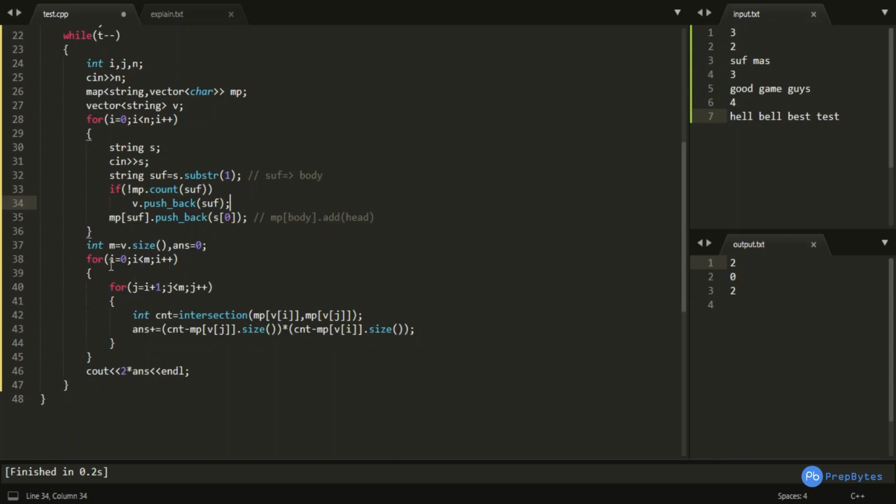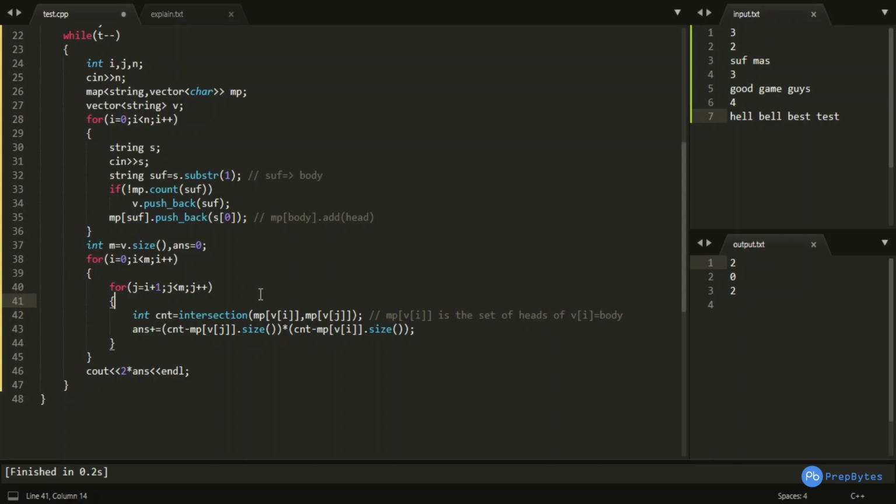So I am taking each and every pair of unique bodies, and I am counting the intersection of their sets of heads. mp of v of i is the set of heads of vi, where vi is nothing but the body. So I am sending the vector of characters to the intersection function.